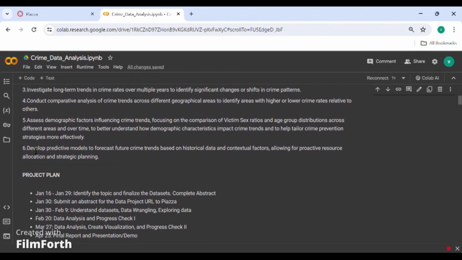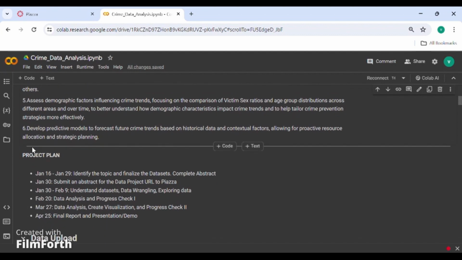Focusing on the comparison of the victim sex ratio and age group distribution across different areas and over time. Next, we have developed a predictive model to forecast future crime trends based on the historical data and contextual factors.